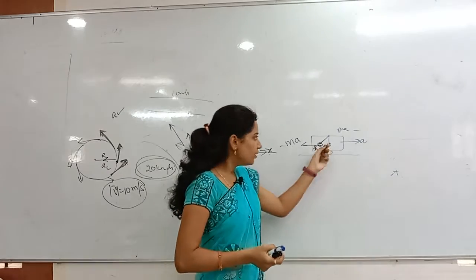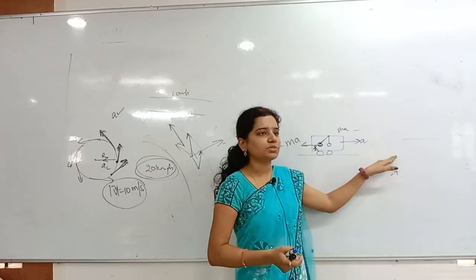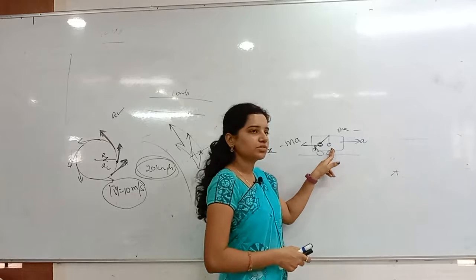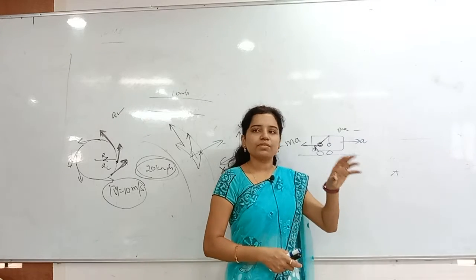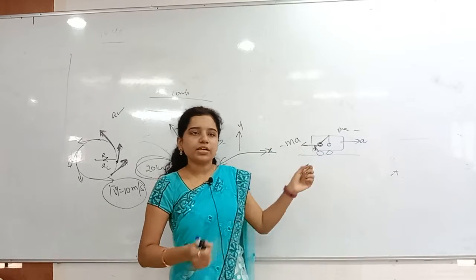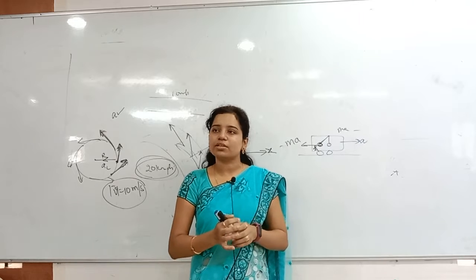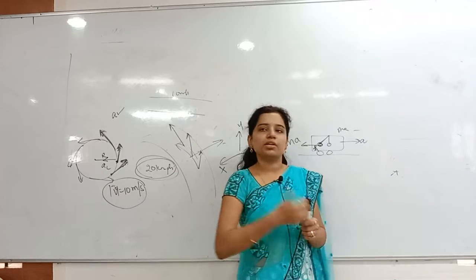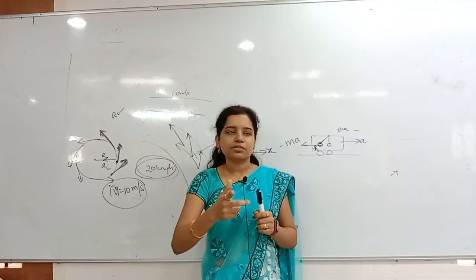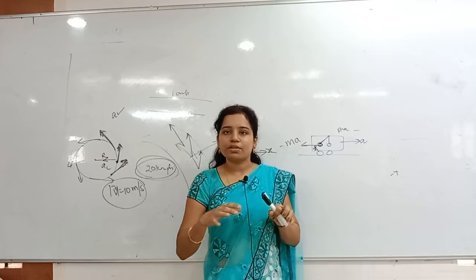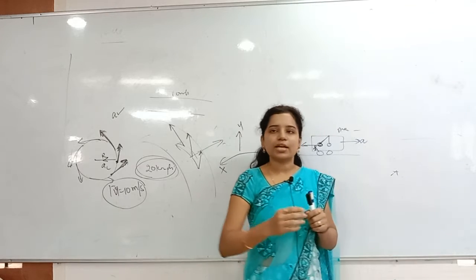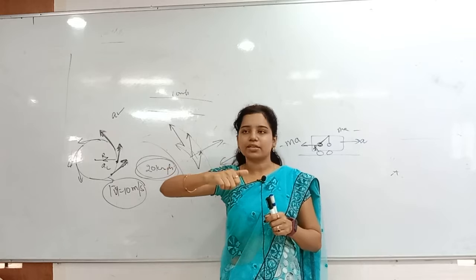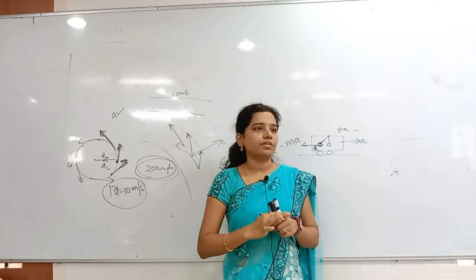Here also, whenever the vehicle is moving with a constant speed, the pendulum hangs straight like this. You might think that whenever the vehicle moves, the pendulum will go in the backward direction. But in buses you can observe that whenever the speed is maintained constant, the handles that are hanging will not move anywhere.